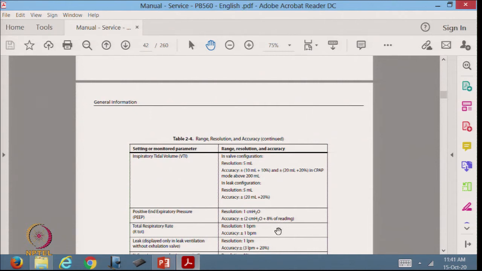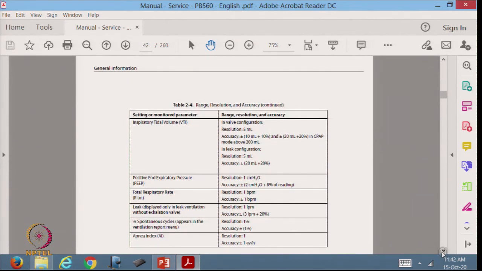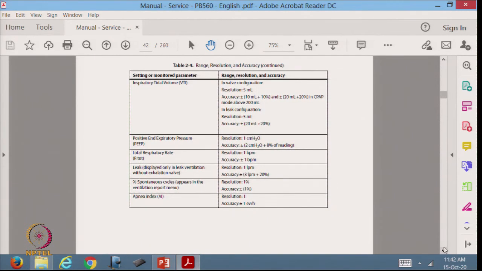So, it is telling you how to get the accuracy in that particular measurement. Then total respiratory rate, resolution 1 breath per minute, accuracy plus minus 1 breath per minute. So, this is the rate at which it is able to measure how many times we breathe in and breathe out in a minute. Leak from the ventilator, resolution 1 liter per minute, accuracy plus minus 3 liters per minute plus 20%.